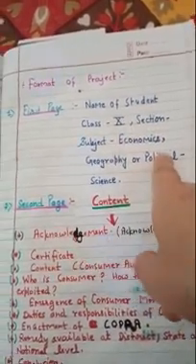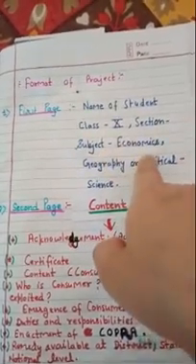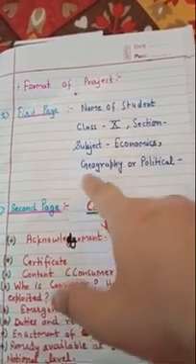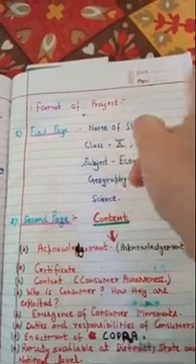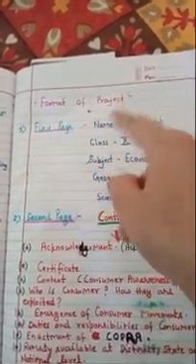This information will be written in the middle: your name as student, then subject, your class, section. And on the top of the same first page you will write the school name, the Horizon School, Session 2020-21-22. That will be your first page. Now what will be your second page?